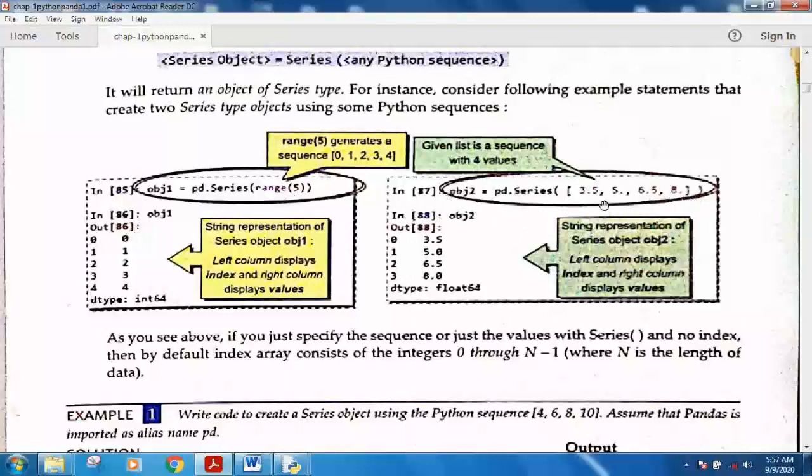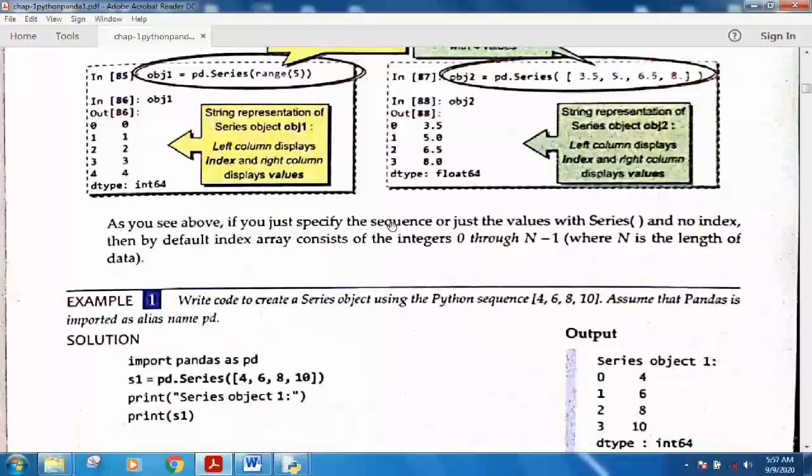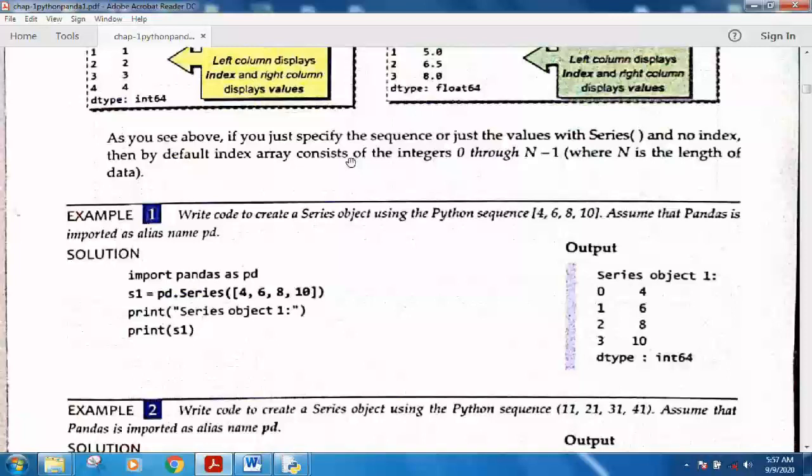Okay, in this list you have index 0 1 2 3 4. Now if we specify the elements as a list, you can create the list first and then put the name of the list here. So this is the series created using the list. You have the index values from 0 to n minus 1, where n is the length of the data.